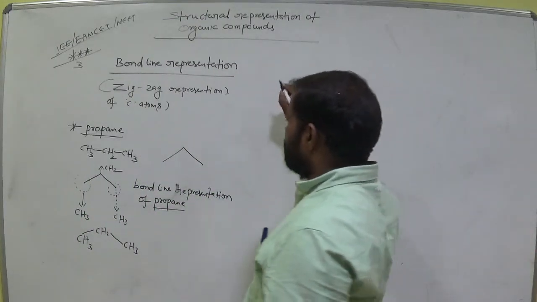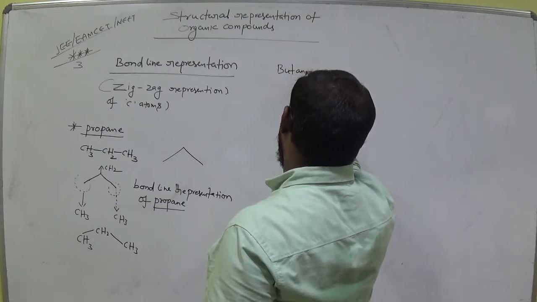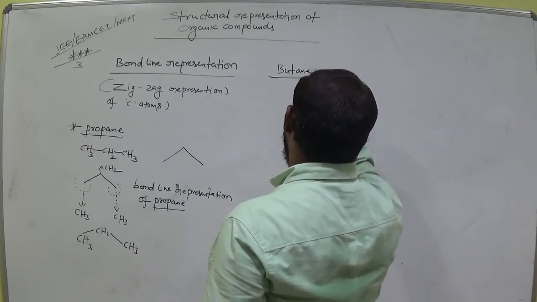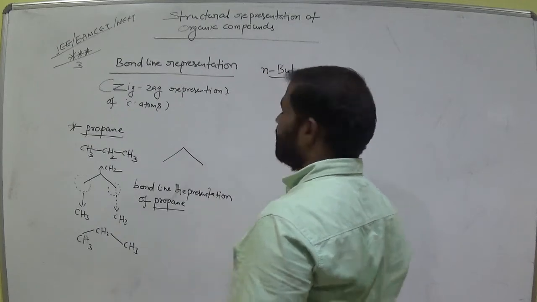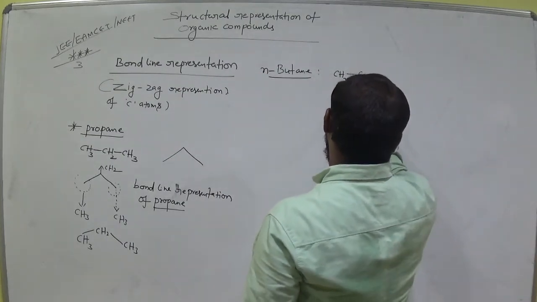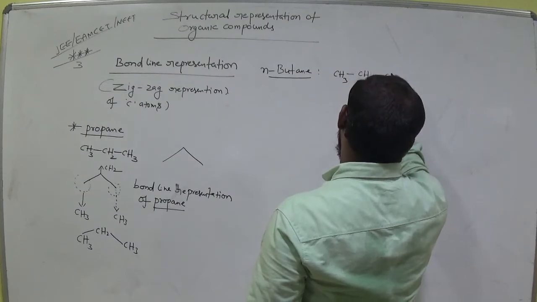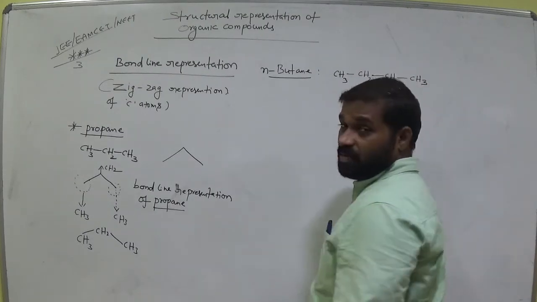Okay. Next go for butane. CH3, we call it is N-butane also. N-butane, normal butane. Later I will explain. CH3, CH2, CH3. Okay, there is no double bond, triple bond here.